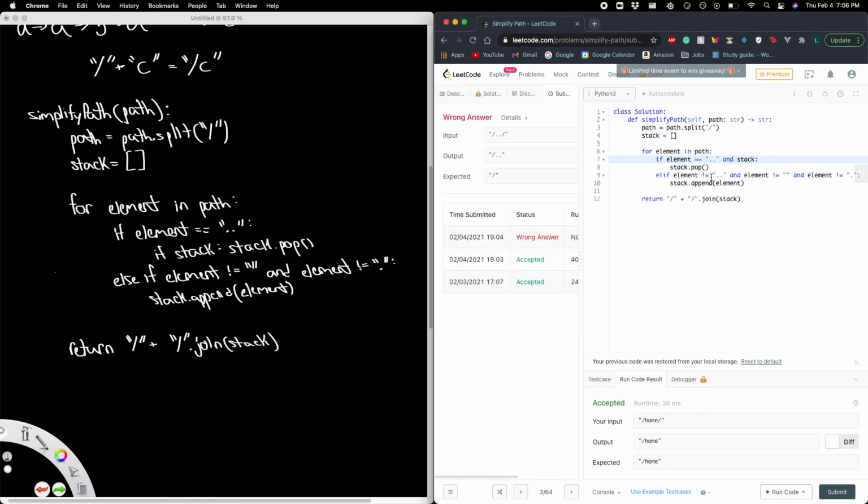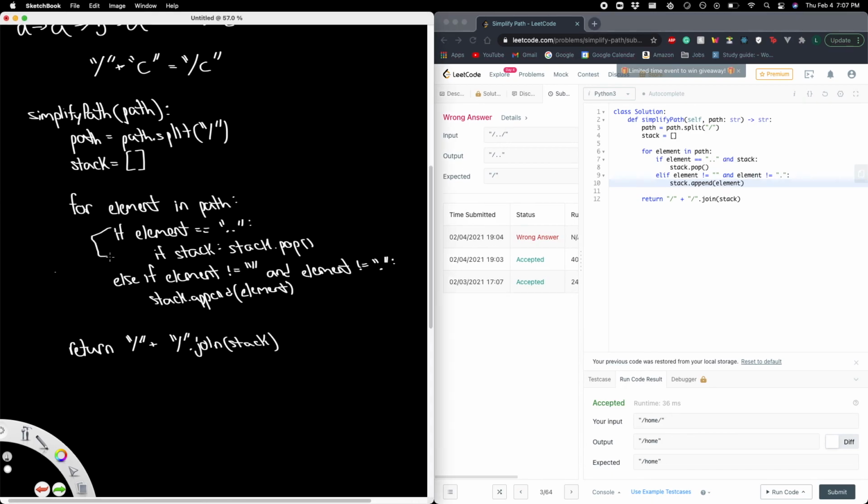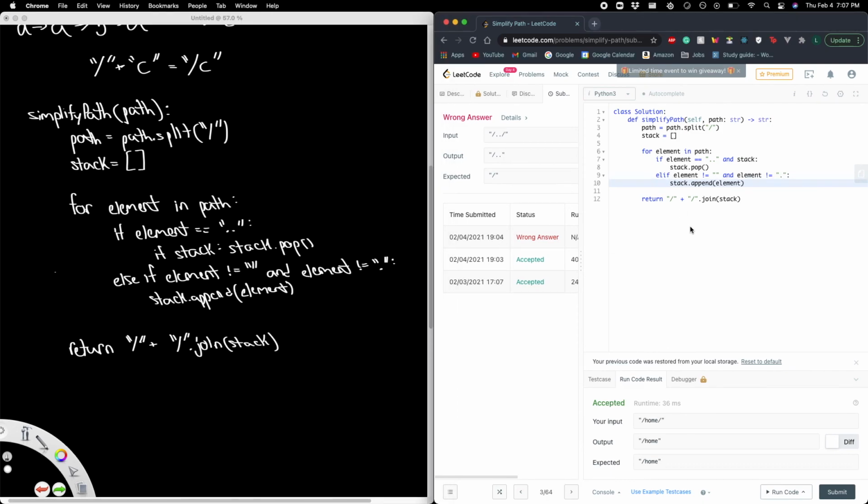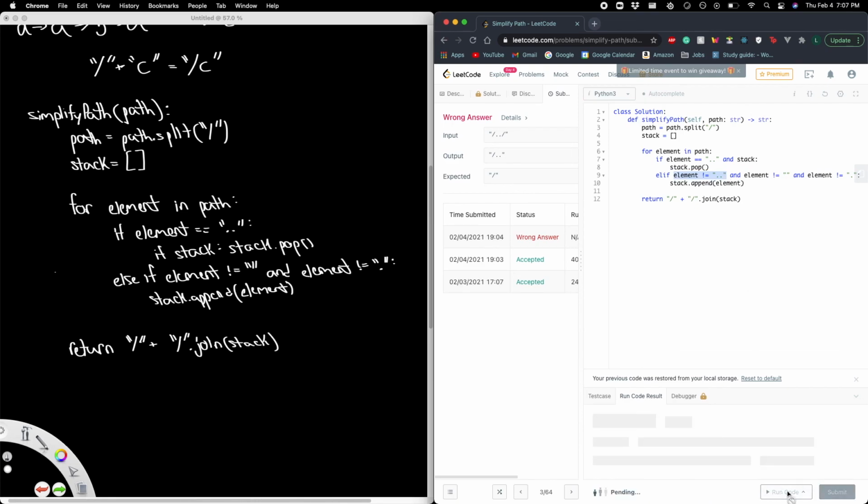If you do and stack and you leave this else if how it is, you will get the wrong answer, because since it is 2 periods and the stack is empty, it would automatically move to this else if, and then it would actually add the two dots. So if you do want to combine these two if statements together, you also need to modify your else if. And you want to modify it by checking if element does not equal period. If that's the case, then it should work.